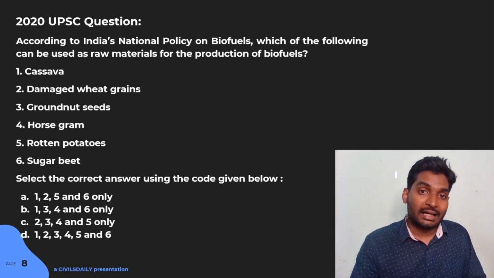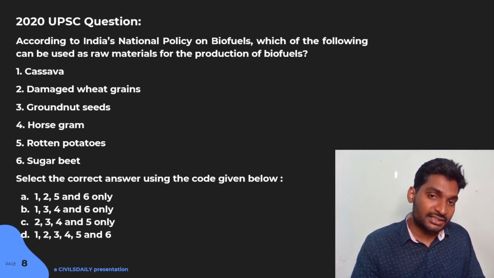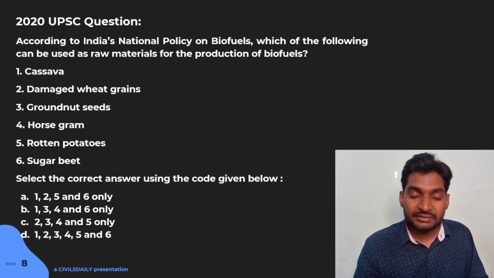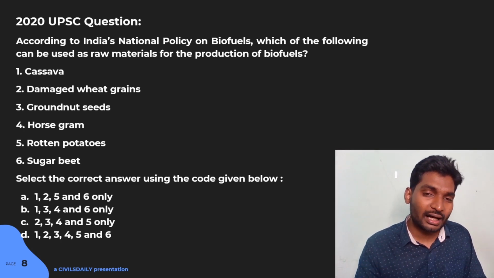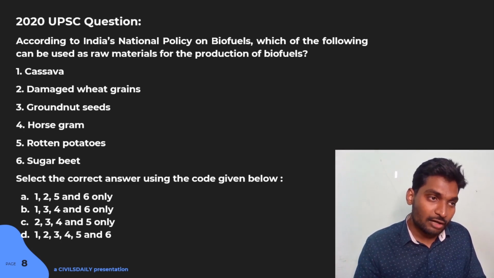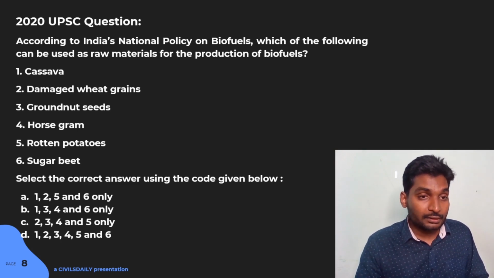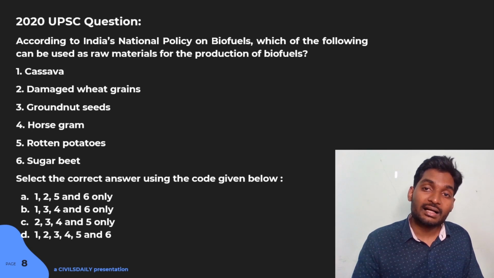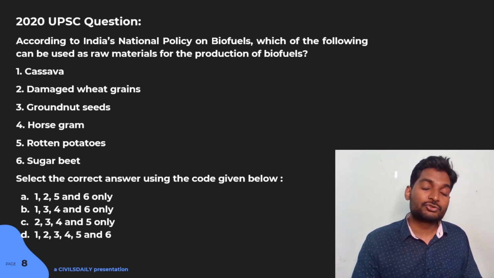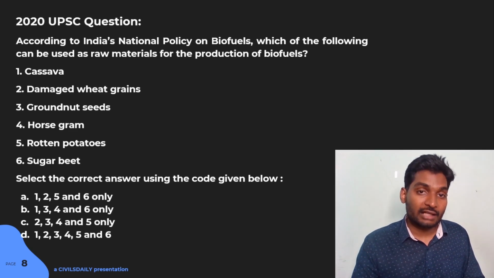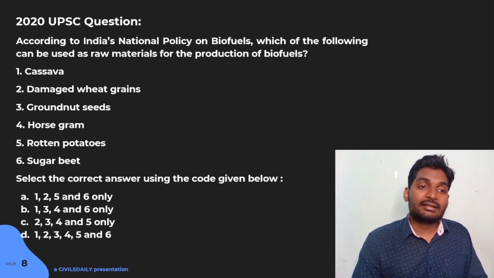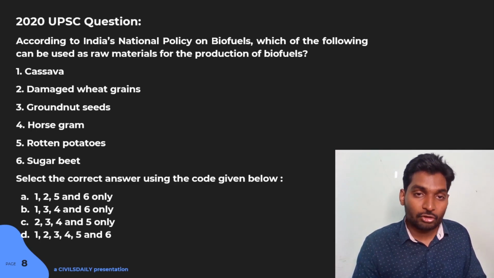Now, we all know that India is one of the largest importers of edible oil. So, thinking realistically, it would be highly unlikely that India would divert groundnut seeds or important feedstock to biofuel industry, while on the other hand India is in deficit when it comes to production of oil seeds, and we have to import large amount of edible oil. So assuming reasonably that statement 3 cannot be the right answer.